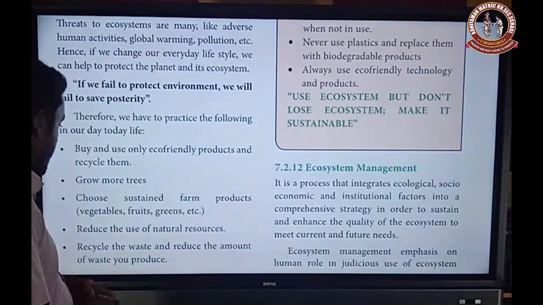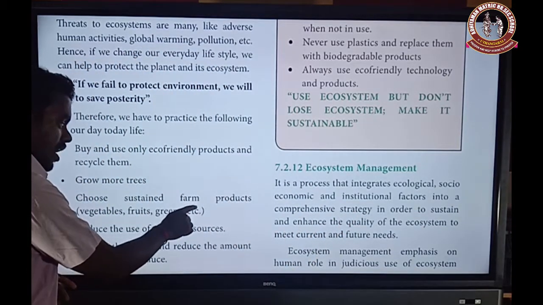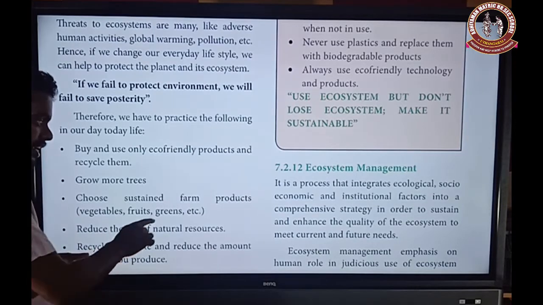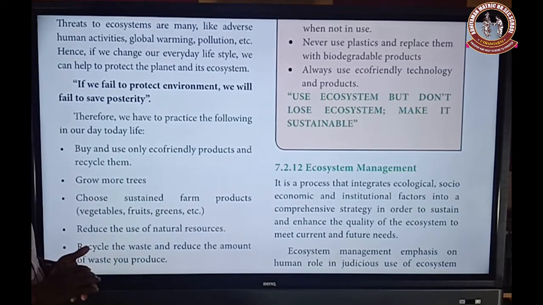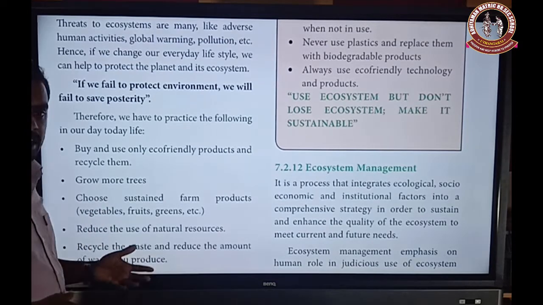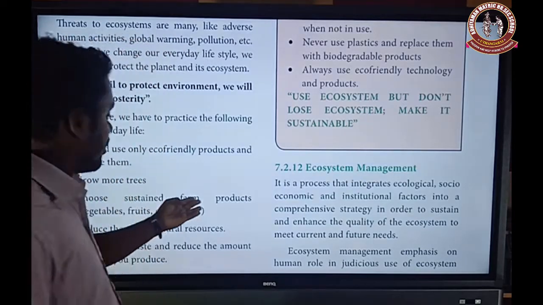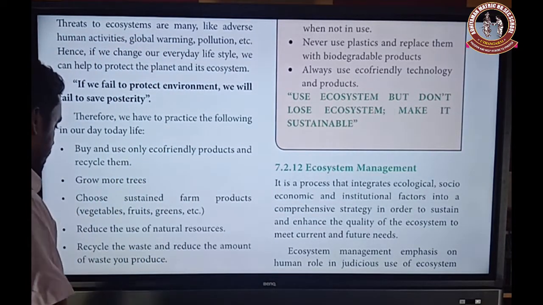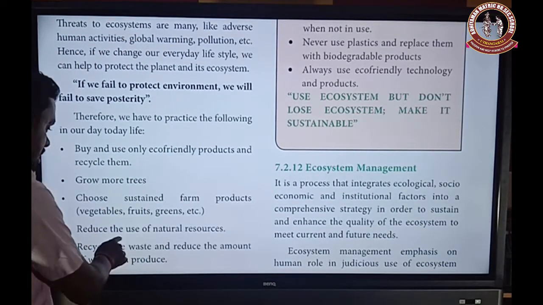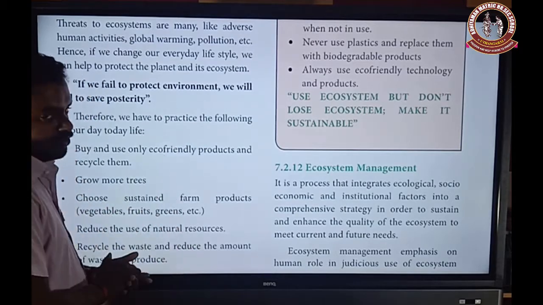Then choose sustained farm products. Here sustained farm products mean agricultural products, likewise vegetables, fruits, and grains, etc. All of these are included under sustained farm products. The next one is to reduce the use of natural resources.